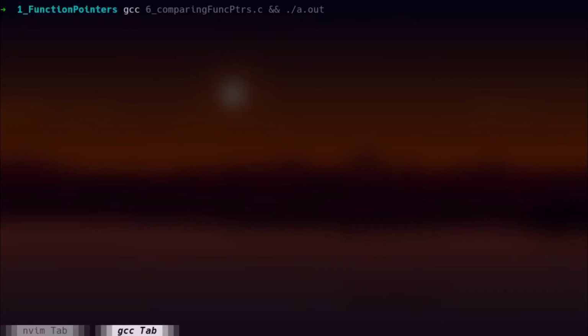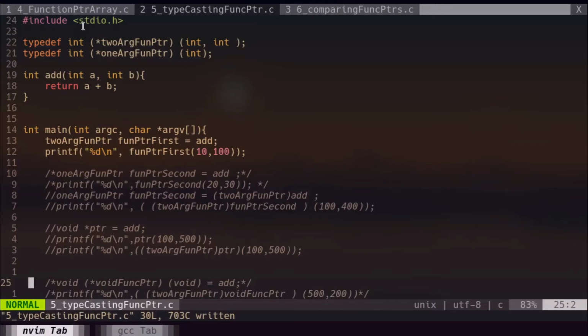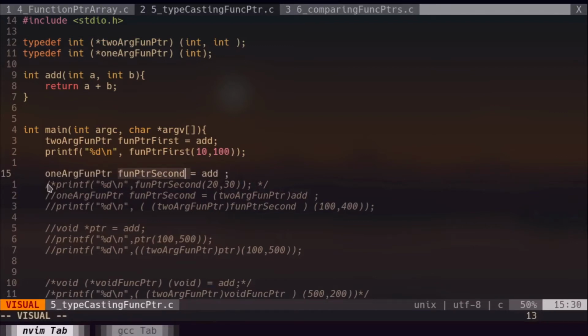GCC 5. So obviously we get 110. What if I need to call the add function using a 1argfuncptr type pointer? In this code you can see I declared a function pointer called funcptr second, which is of the type 1argfuncptr, and try to assign the address of the add function to that function pointer named funcptr second.